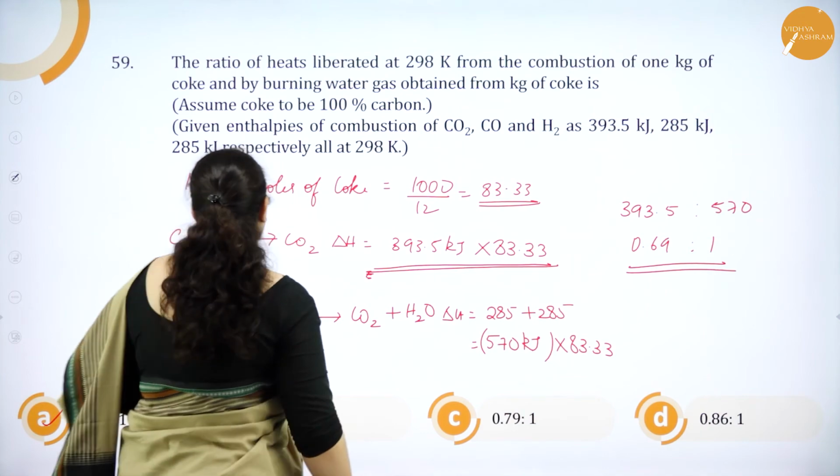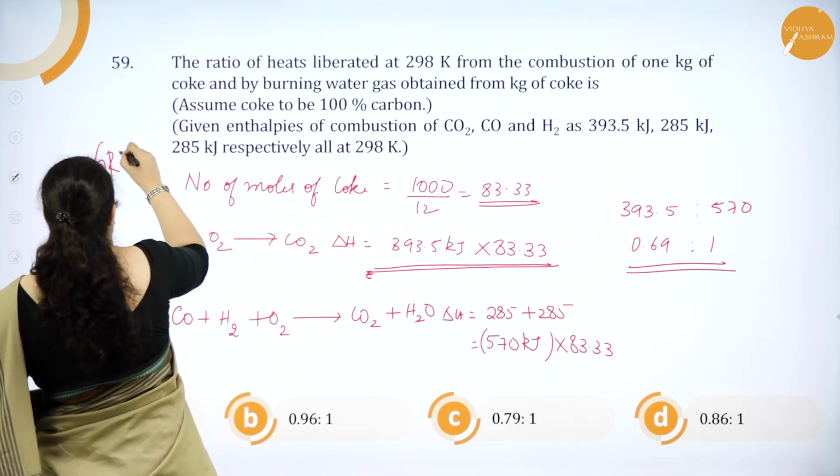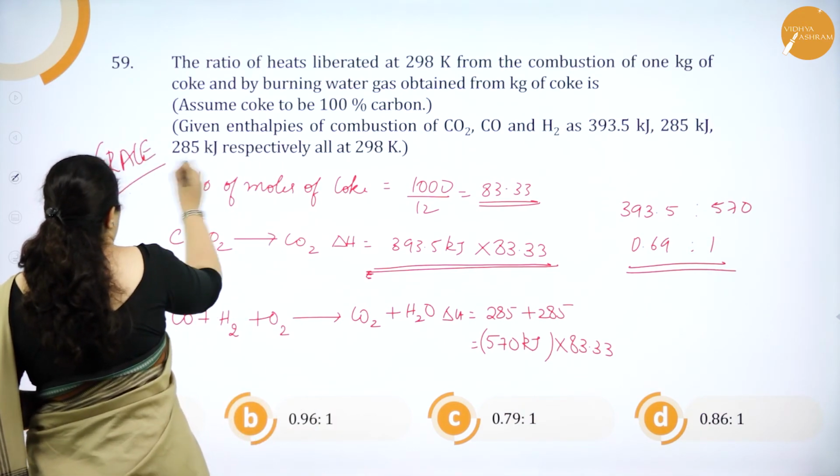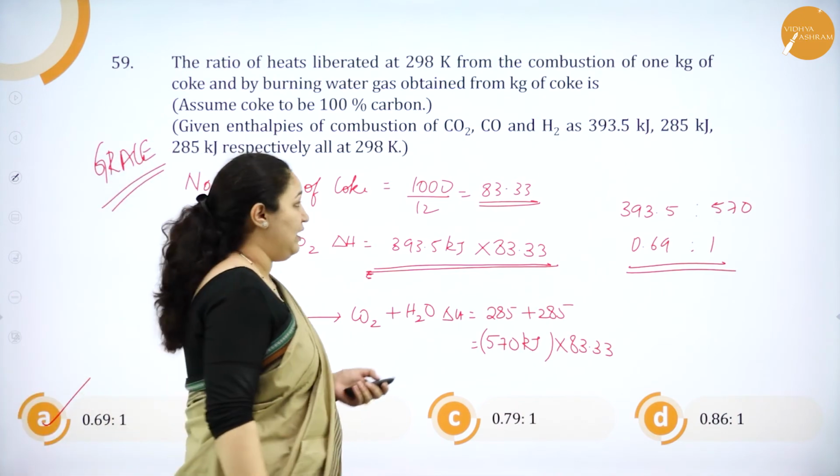Okay. But of course this was allotted grace marks. Okay. Next question.